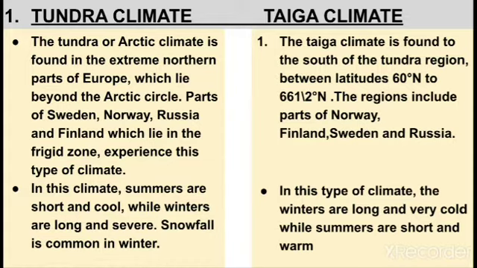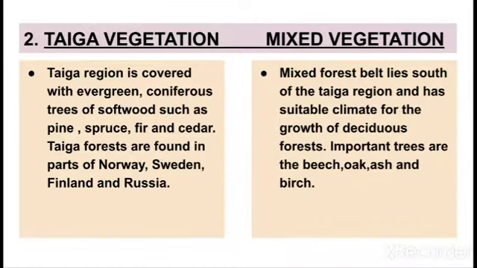Second point, in taiga climate you will write: in this type of climate the winters are long and very cold while summers are short and warm. Moving on to the second differentiate, taiga vegetation and mixed vegetation. So in taiga vegetation you will write: taiga region is covered with evergreen coniferous trees of softwood such as pine, spruce, fir and cedar. Taiga forests are found in parts of Norway, Sweden, Finland and Russia.